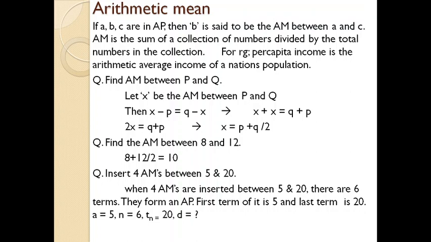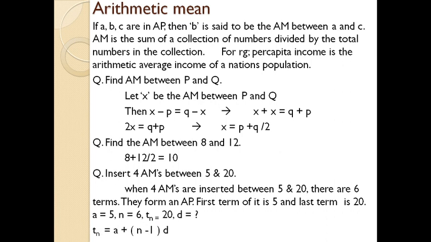Why are we finding D? Because in the question it is asked to find 4 arithmetic means between 5 and 20. We can't simply add 4 simple numbers between 5 and 20. We need to find the exact interval or constant gap between each number. That common difference is known as D.